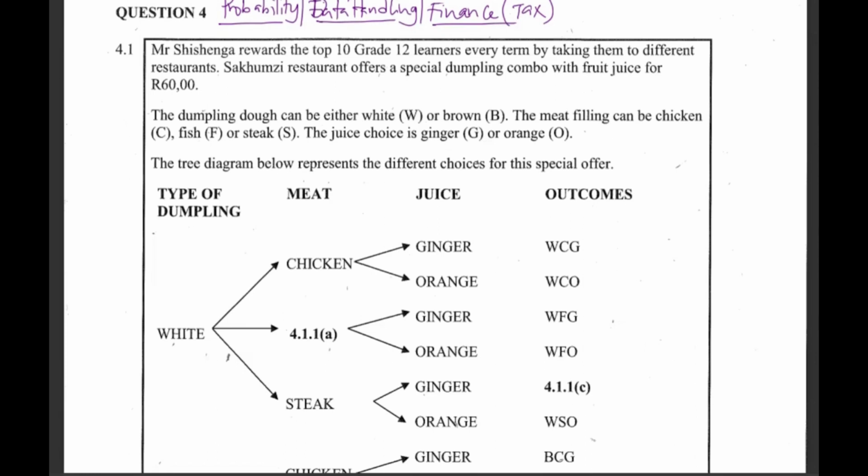Skumuzi Restaurants offers a special dumpling combo with fruit juice for 60 rands. The dumpling dough can be either white or brown. The meat filling can be chicken, fish, or steak. Then the juice can be ginger or orange.